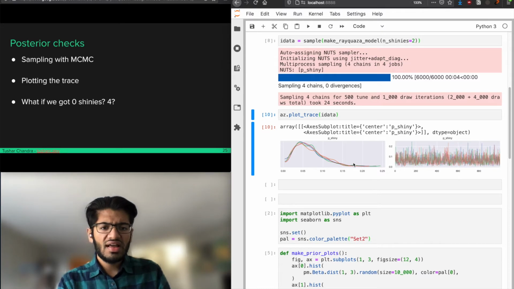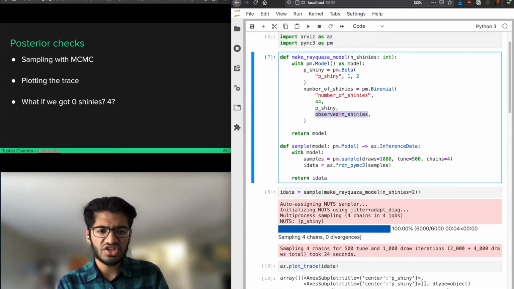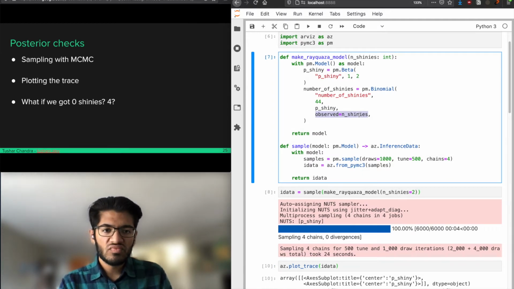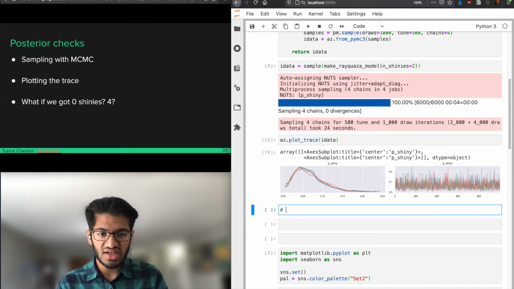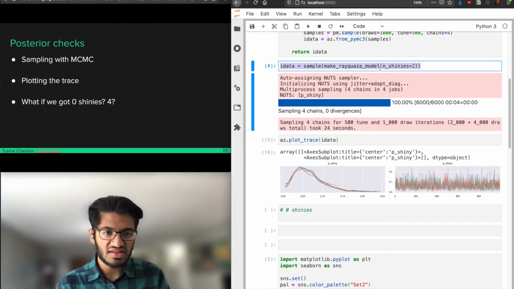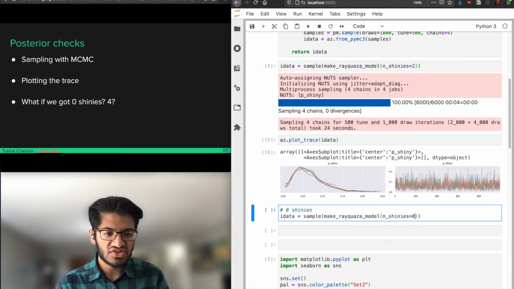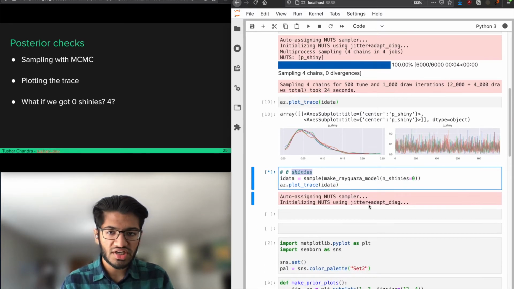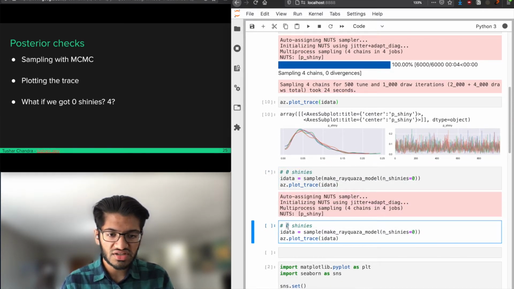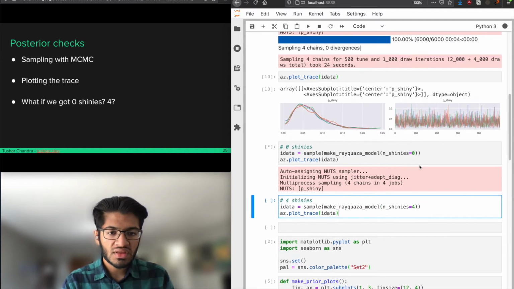I'm going to show you how flexible these kinds of models are, because we can just change this number of observations. We can just change this to 0 or 4 and see what we get. I think that's useful because it shows off how much we can get out of just a few lines of code. So let's do 0 shinies. I'm just going to take this again. N shinies equals 0, plot, trace, idata, and then I'm going to do 4 shinies while I wait for that to run. N shinies equals 4, not 40.